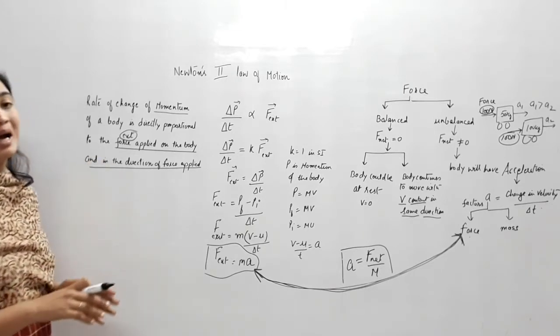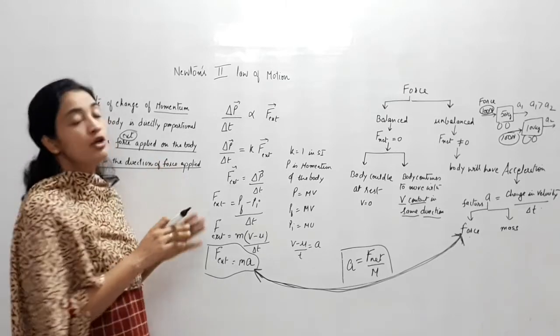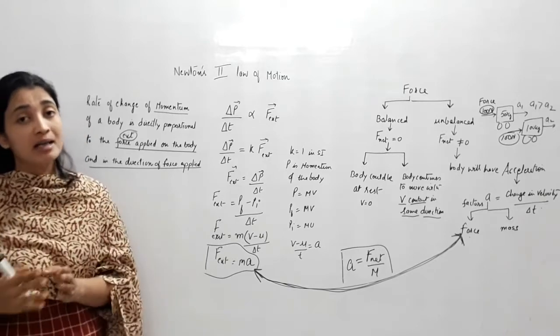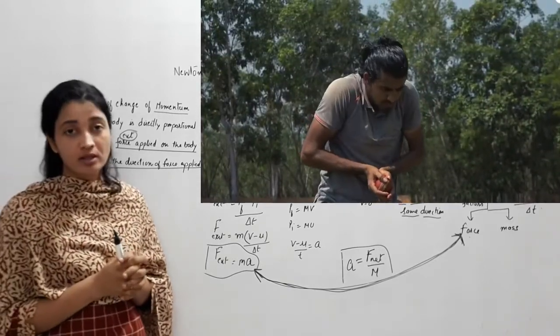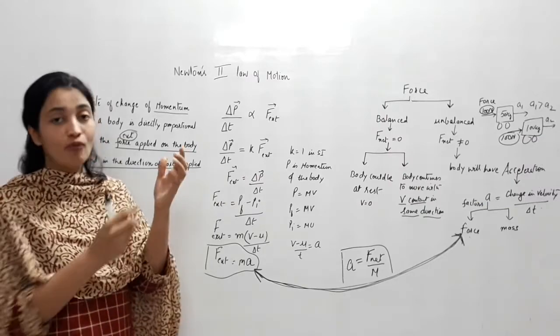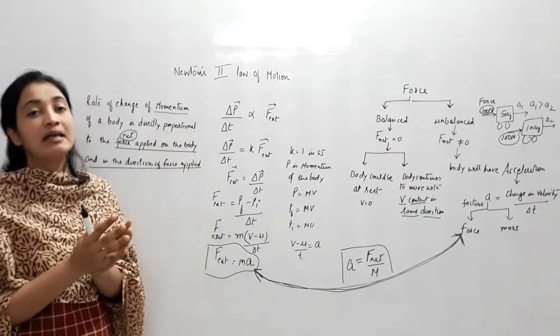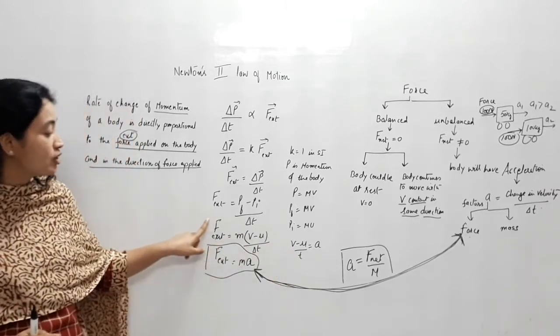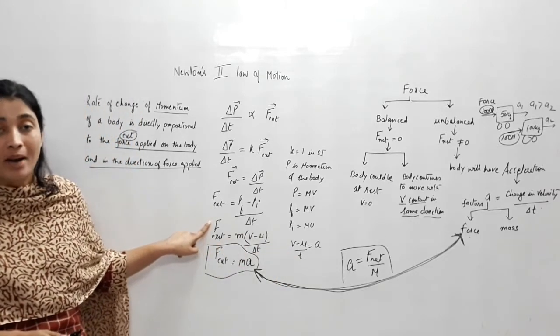There are many practical situations where Newton's second law finds its application, like lowering of hands while taking a catch by the cricketers. When they lower the hands, they are increasing the time duration, and when they increase the time duration, they decrease the impact of force.